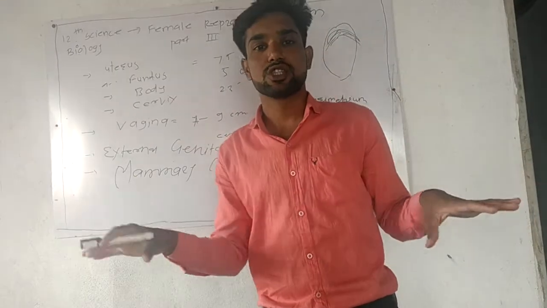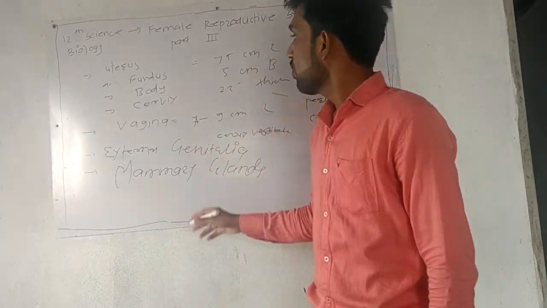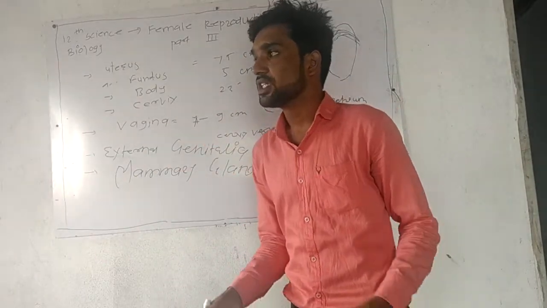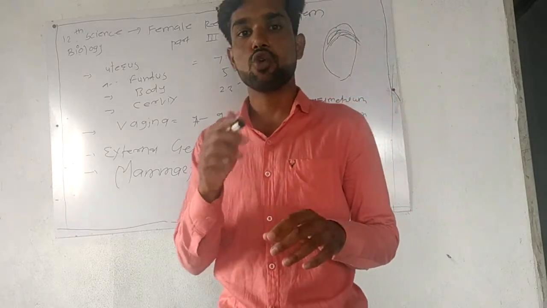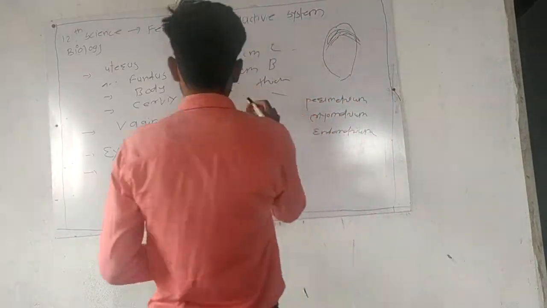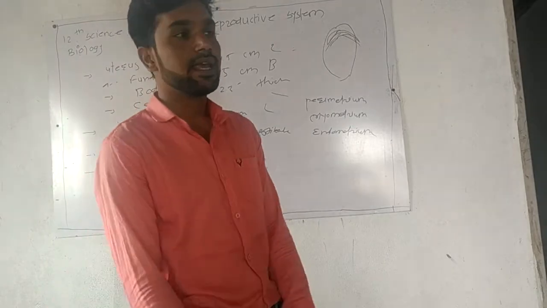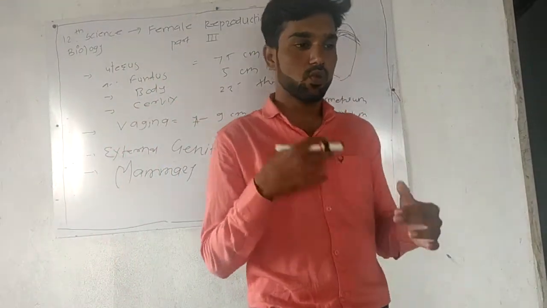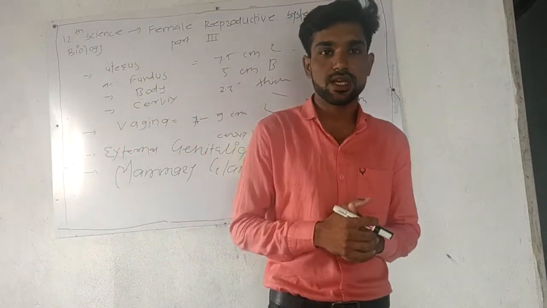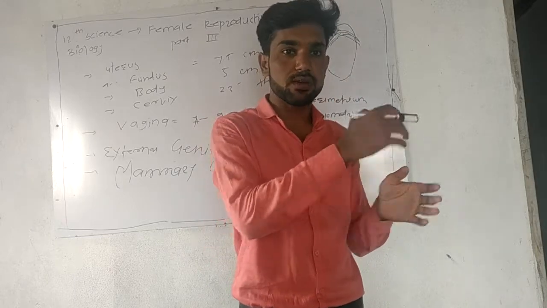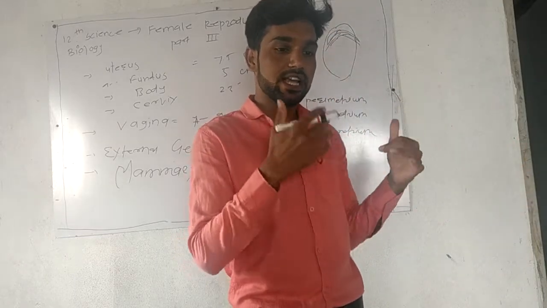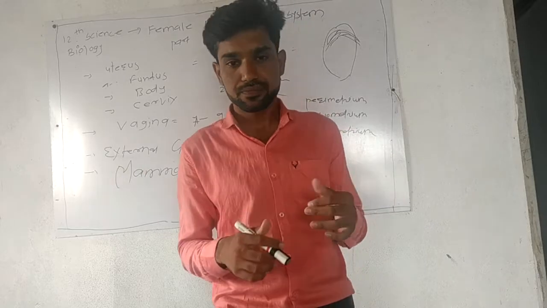Next is the body. The body is the broad structure of the uterus. Last is the cervix. The cervix has a narrow neck about 2.5 cm in length, and it has two openings: one internal opening and one external opening. The internal opening is towards the body of the uterus, and the external opening is towards the vagina.